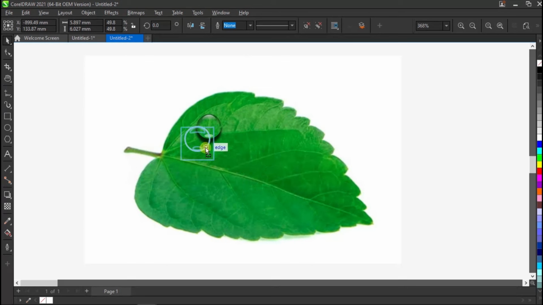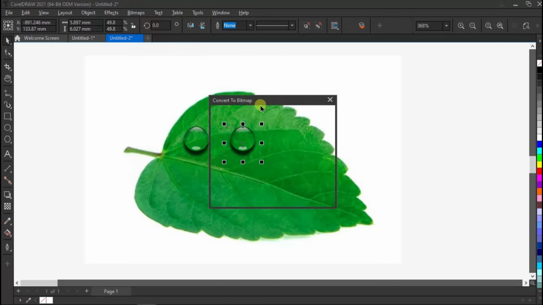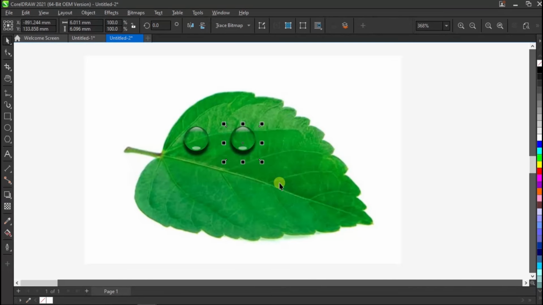Resize it, and make a copy. Then go to bitmap and convert it to bitmap. Choose RGB color mode, check anti-aliasing, and transparent background.